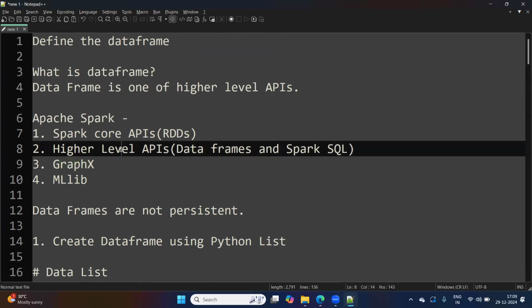So we have two higher level APIs, basically data frames and Spark SQL, and both data frames and Spark SQL are interconvertible. If any data engineer is very comfortable working with data frames, they can go ahead and work on data frames. If someone is aware of SQL and not that aware of PySpark, they can go ahead and work on Spark SQL.